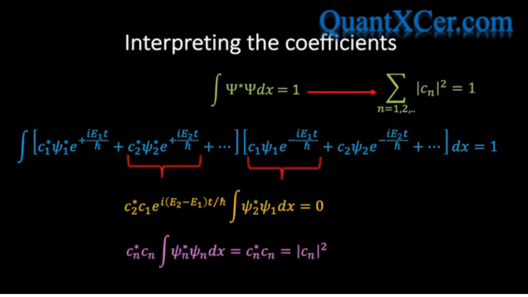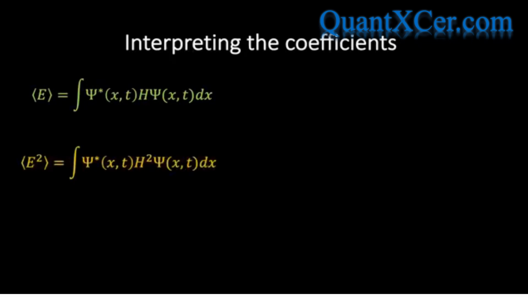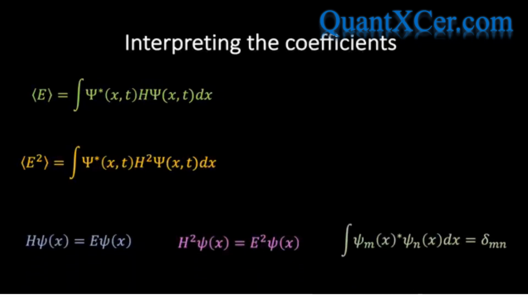To gain a bit more insight, let's calculate the expectation values for the energy and energy squared corresponding to this general wave function. As we've already seen, we can calculate the expectation value of the energy using the following green equation, and we can calculate the expectation value of the energy squared using the following yellow equation. Now, in order to evaluate these integrals when the wave function is a superposition of eigenfunctions, we use the energy eigenvalue equations we encountered earlier, as well as the orthonormal condition.